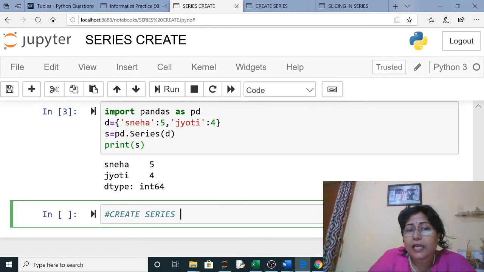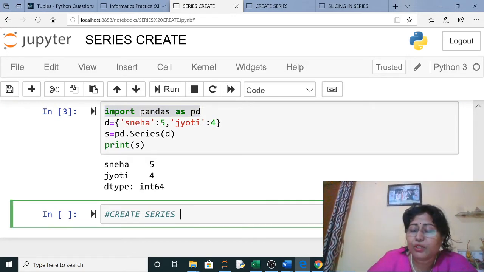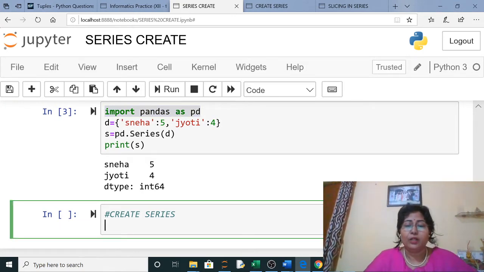After you have done pip install pandas, in the code window you have to type import pandas, and the alias name you can give as pd. So the first line will be your import pandas.